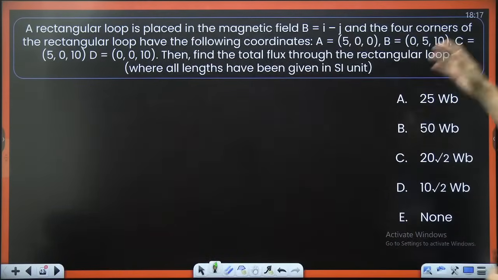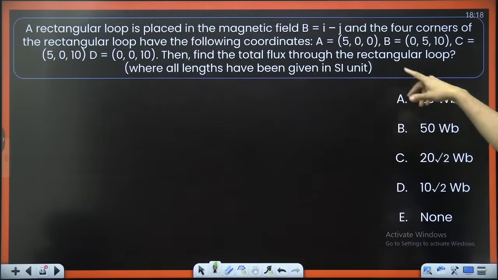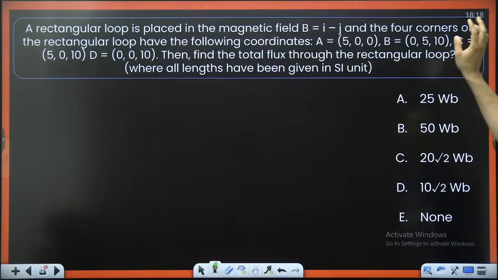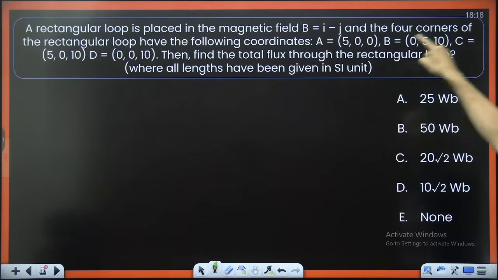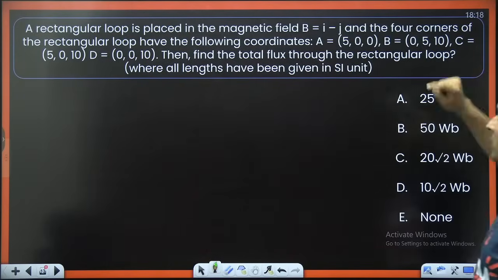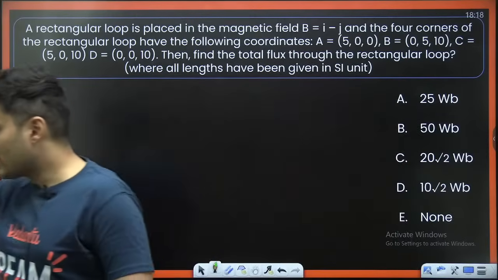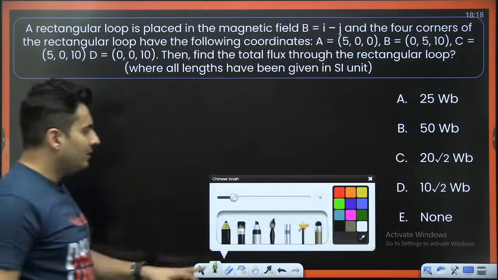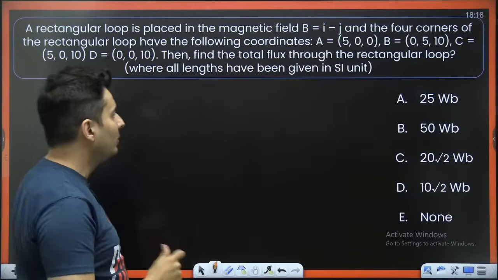Think about it. A rectangular loop is placed in a magnetic field. Magnetic field is given, area is not given, but the coordinates of the vertices are given. Find the total flux. Now, whenever you get these kind of questions, what you should do is, I'll tell you.